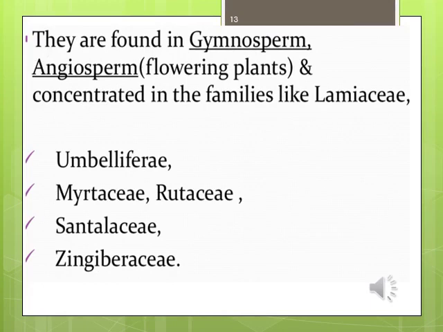Terpenoids are found in gymnosperms as well as in angiosperm flowering plants and are concentrated in families like Lamiaceae, Umbelliferae, Myrtaceae, Rutaceae, Lauraceae and Zingiberaceae.